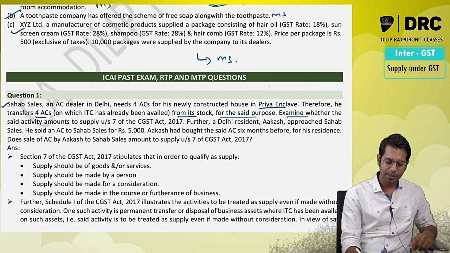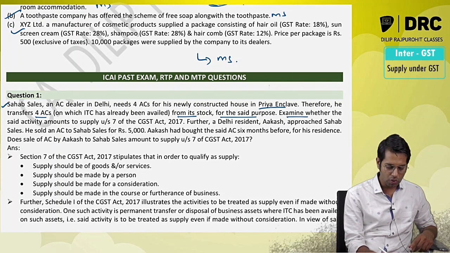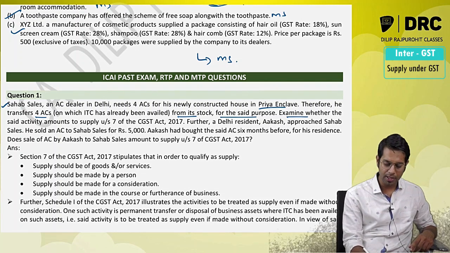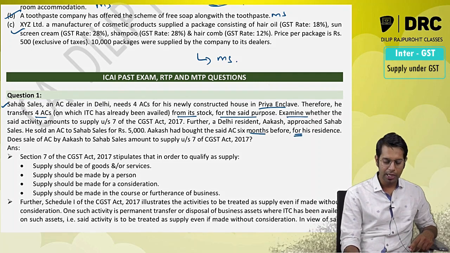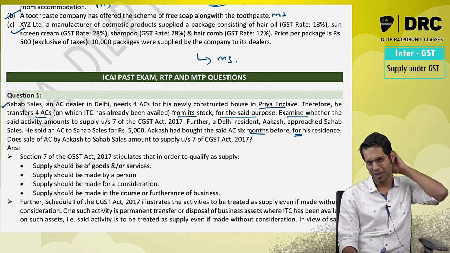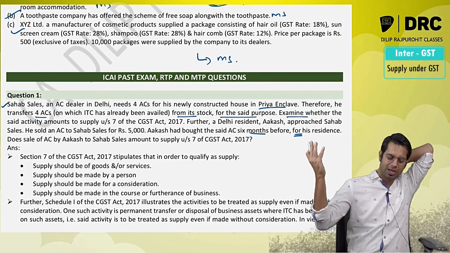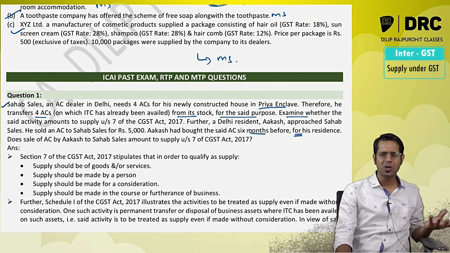Further, Delhi resident Akash approached Sahab Sales. He sold an AC to Sahab Sales for 5,000 rupees. Akash had bought the AC 6 months before for his residence. Now, there is an individual, say for example, I had some AC, now I am giving that AC to this AC dealer. So is it a supply? Now my business is not selling this AC.